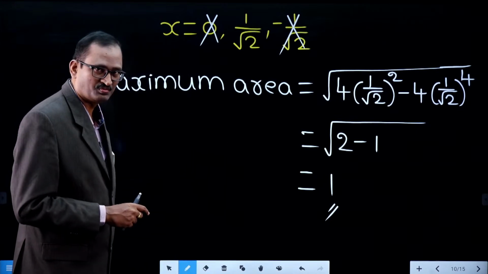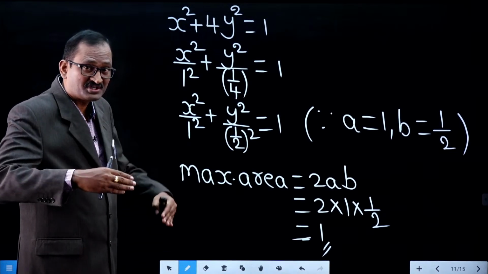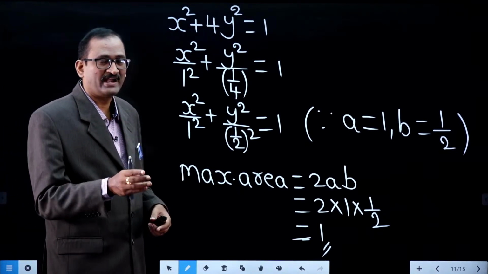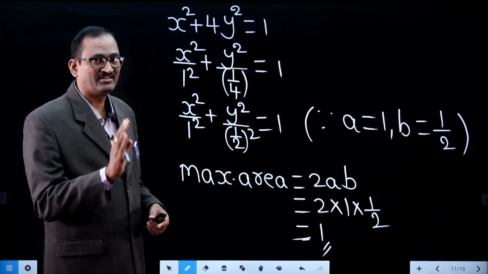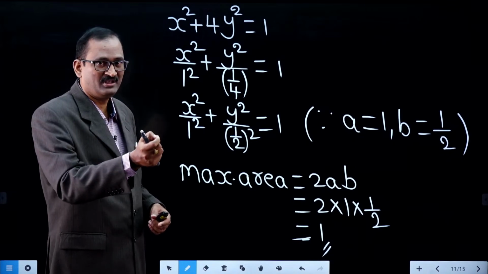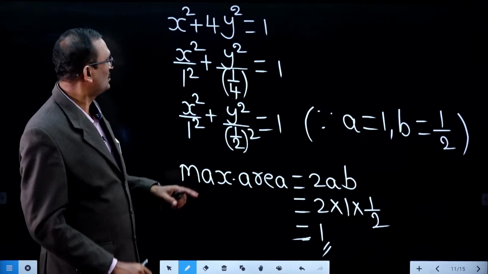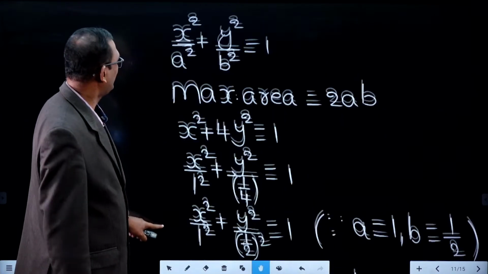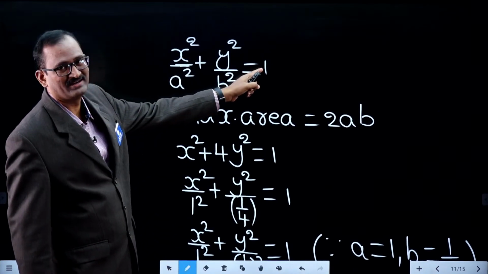For example, this is 1 and this is the area. Suppose I frame the question like this: find the maximum area of a rectangle that can be inscribed inside the unit circle. Inside the unit circle means what? It means x square plus y square equal to 1.